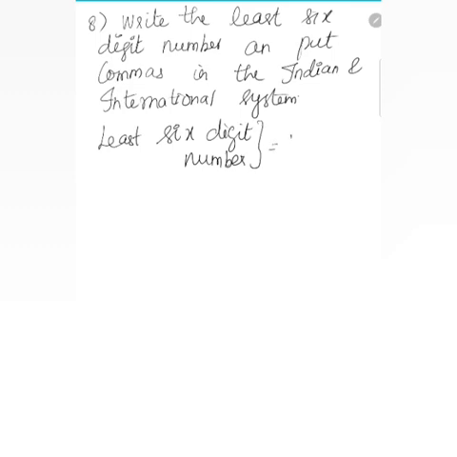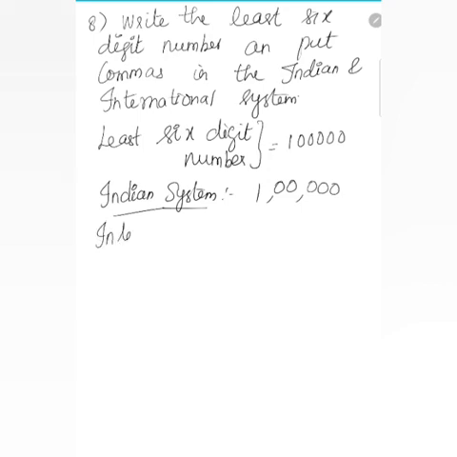What is the least 6-digit number? 1 0 0 0 0 0. Yes, this is the least 6-digit number. So first you have to write it in the Indian system. So in the Indian system, first 3 digits, then a comma, then 2 digits, then a comma. So 1,00,000. It's nothing but 1 lakh, isn't it? Yeah. Next one is the international system.